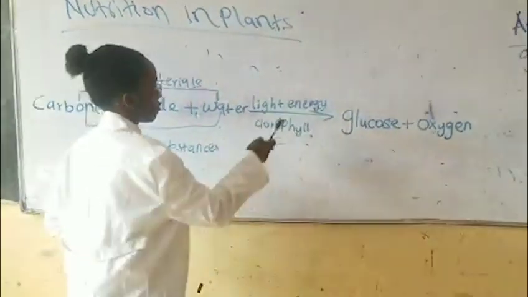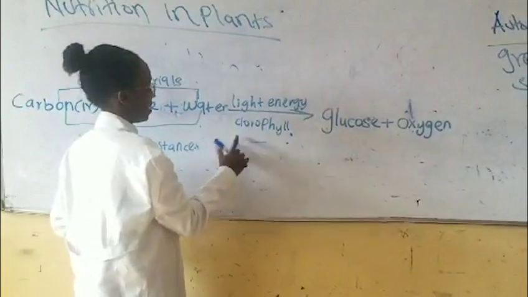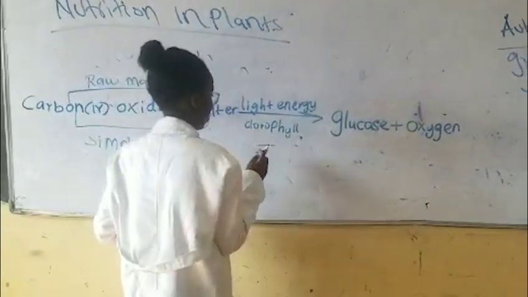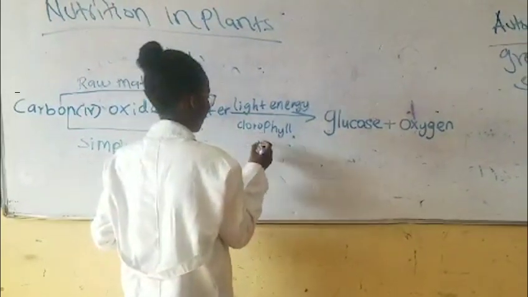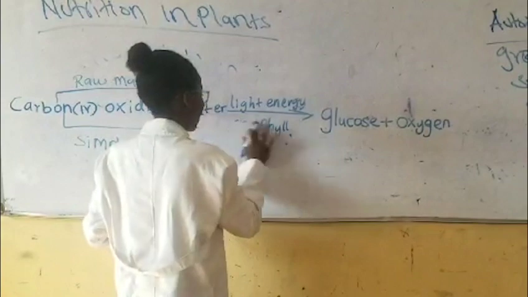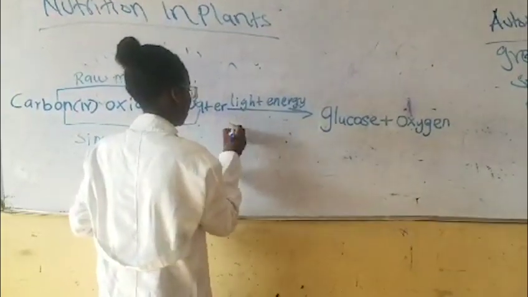The presence of light energy and chlorophyll. Correct the spelling of chlorophyll. There is a letter that is missing. Which one? H. C-H. Okay? Yes, you can write again.